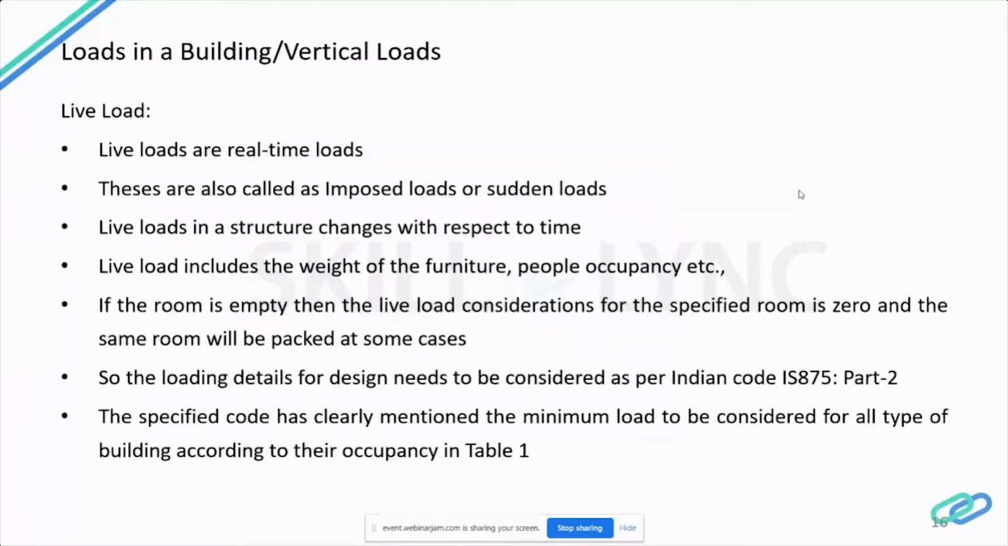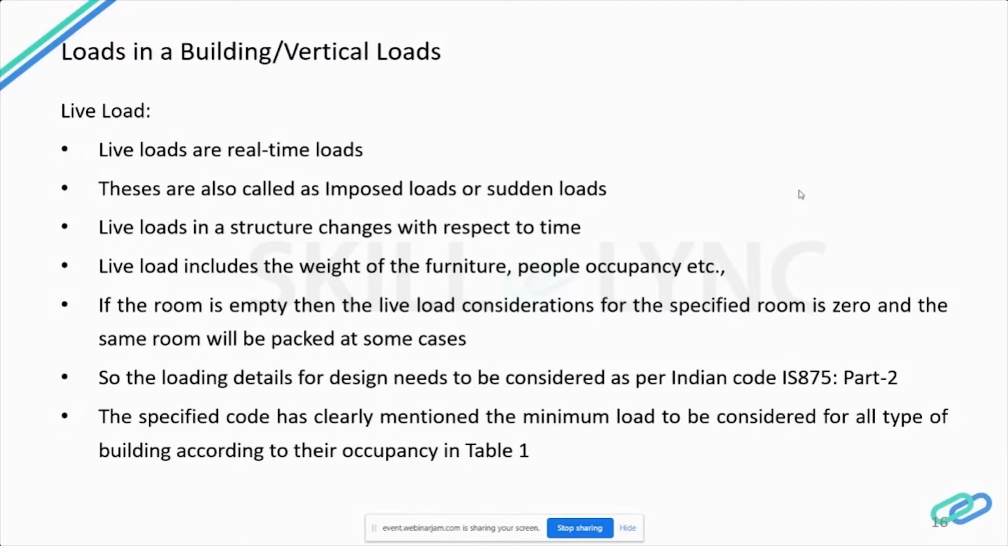Next, it's the live load. As the name indicates, you can see clearly what a live load is. These types of loads are real-time loads. Live loads are also called imposed loads, or sometimes sudden loads. For example, in a residential house you place a bureau or a cupboard in a place. It is not a permanent location for that cupboard or bookshelf.